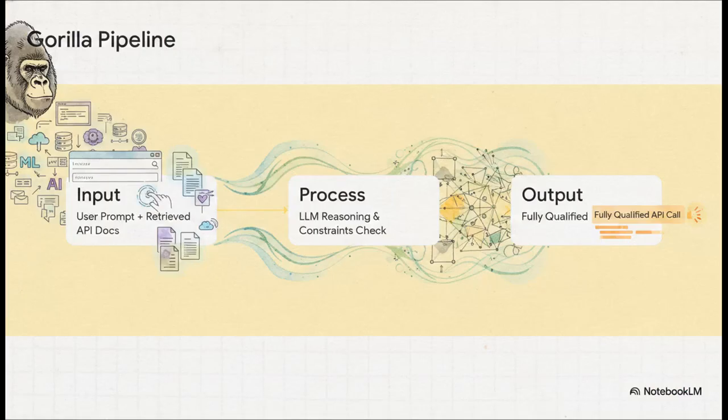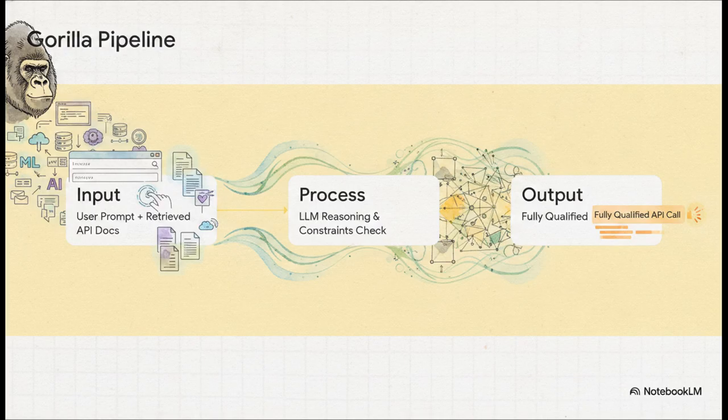The researchers built a massive data set called API Bench by scraping thousands of machine learning APIs from hubs like Hugging Face and TorchHub. But the real magic here is their retriever-aware training pipeline. Let's trace it step by step. First, the input. It takes the user's prompt plus the most up-to-date API documentation it can find. Next, the process. The Gorilla LLM parses the complex constraints of your prompt against that provided manual.